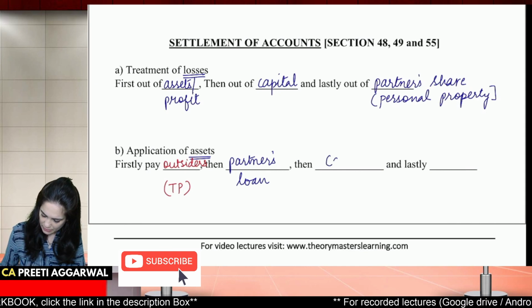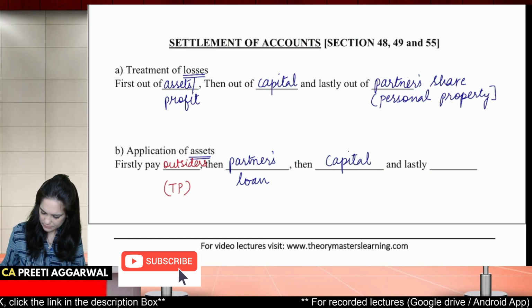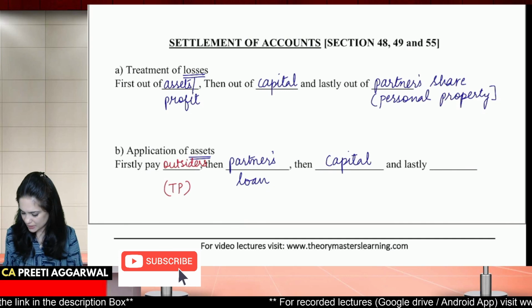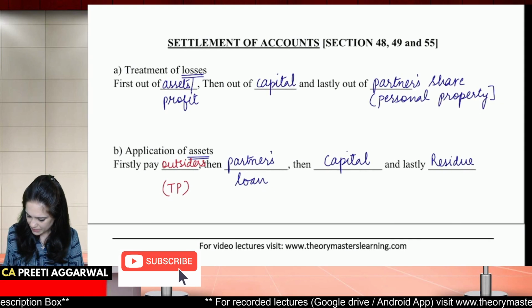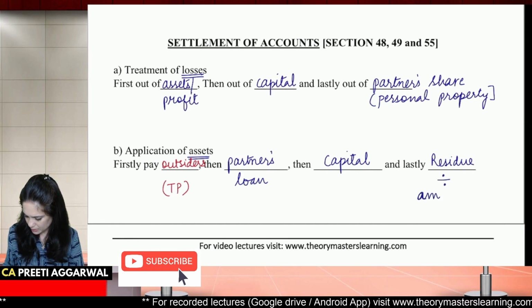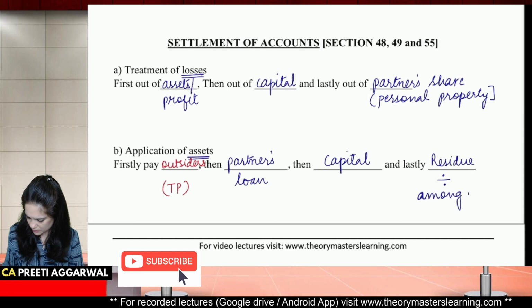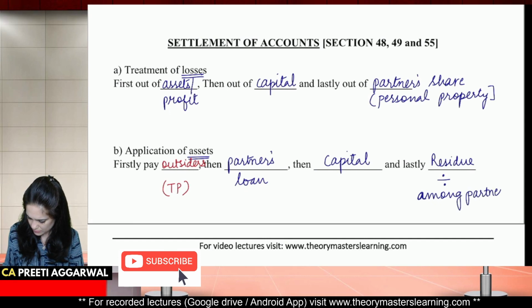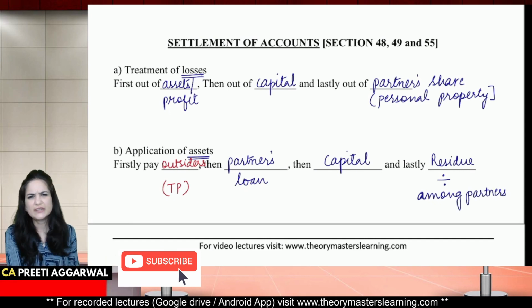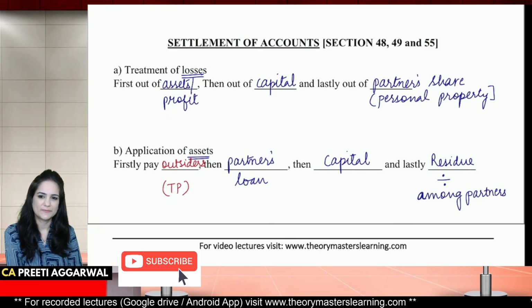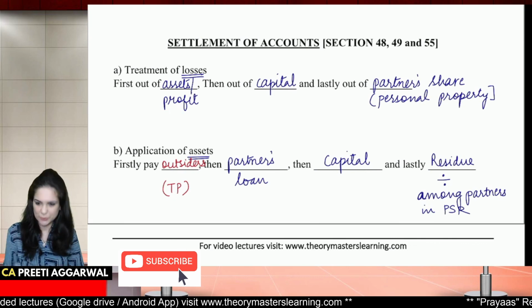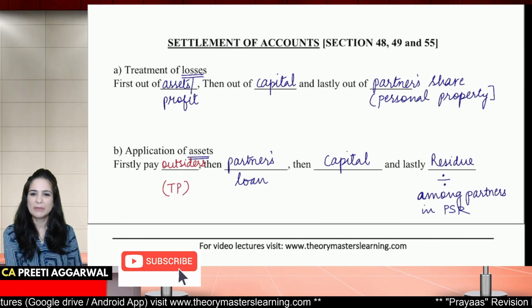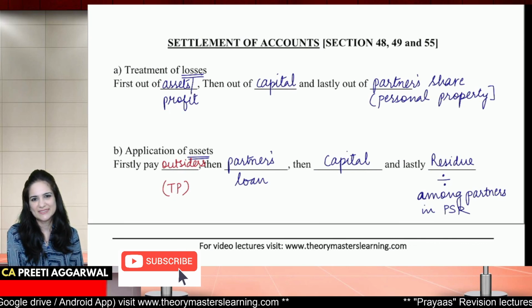Then you will pay capital. Lastly, if there is any residue, that will be divided among partners in the profit sharing ratio. Is it clear? Please pause the video and write this down.